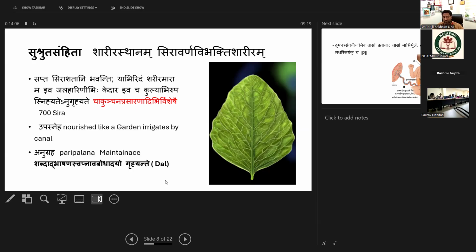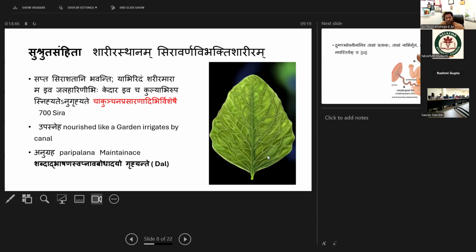Here we can see there is a center line, like the venous section of a leaf, and the small veins pass laterally. That means a main vein will be there, and the small tributaries are going and giving nourishment to the extremities or surroundings.